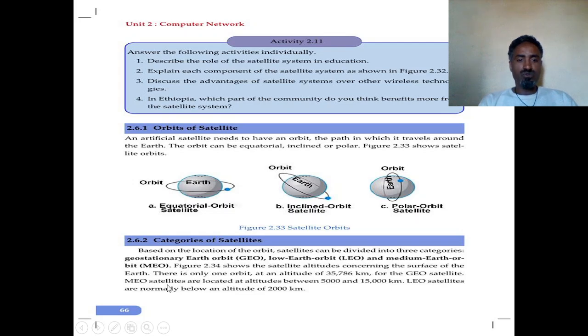The medium Earth orbit satellites are located at altitudes between 5,000 and 50,000 kilometers. Geostationary Earth orbit is located at 35,786 kilometers, and low Earth orbit is placed at around 2,000 kilometers.